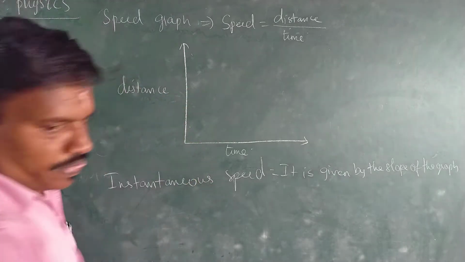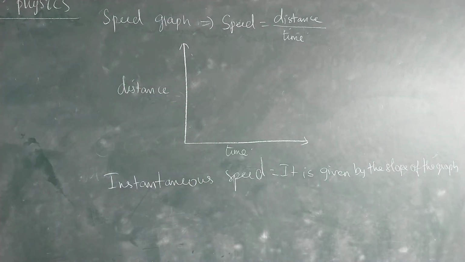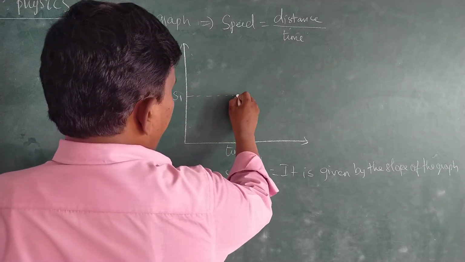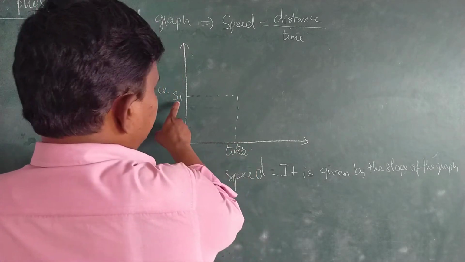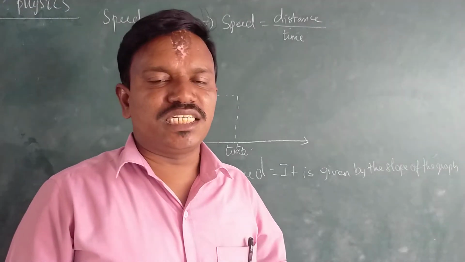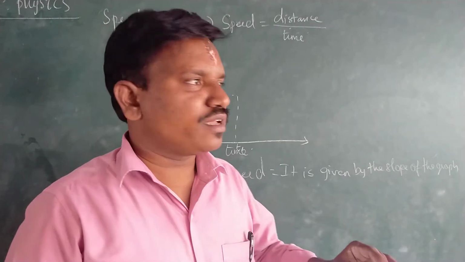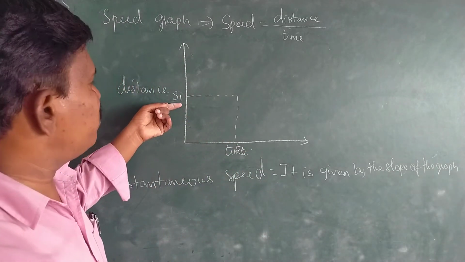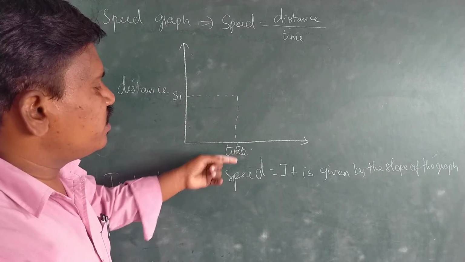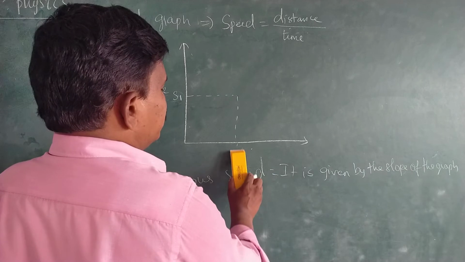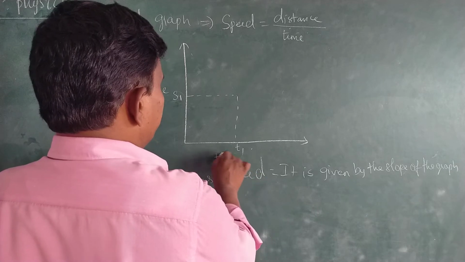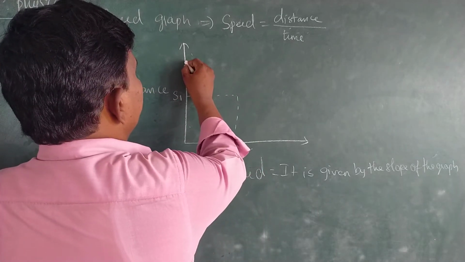Now we see here. Here S1 we are taking, and here we are taking out the T1. S is the distance. The distance is denoted by the letter S. Time is denoted by the letter T. Therefore, here S1 means the first distance, and T1 is the first time. Okay, first time. Therefore, S1, T1. Next, in the same way,